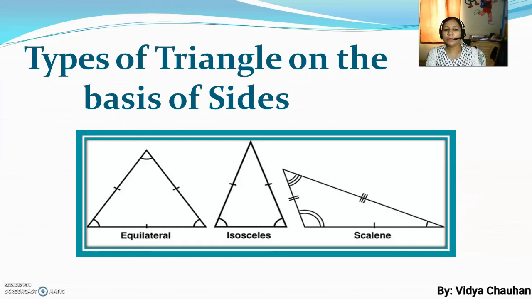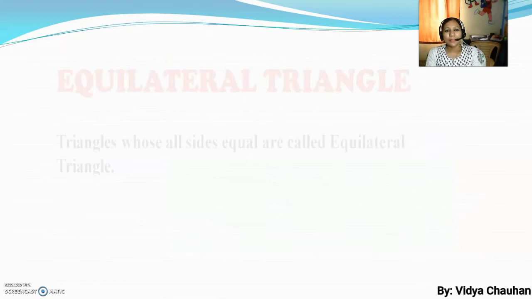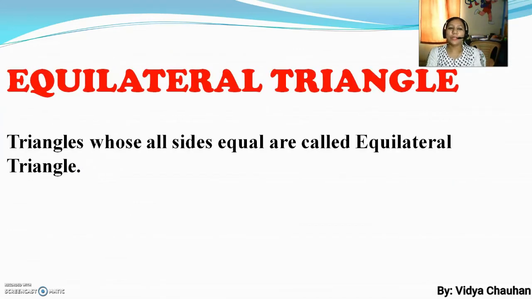So what are we going to discuss? Equilateral, isosceles and scalene triangles. Very first, here you can see it is an equilateral triangle. The word equilateral: equi means equal, it is actually a twisted form of equal, and lateral means sides. So a triangle whose all 3 sides are equal is called an equilateral triangle. And that's your definition also.